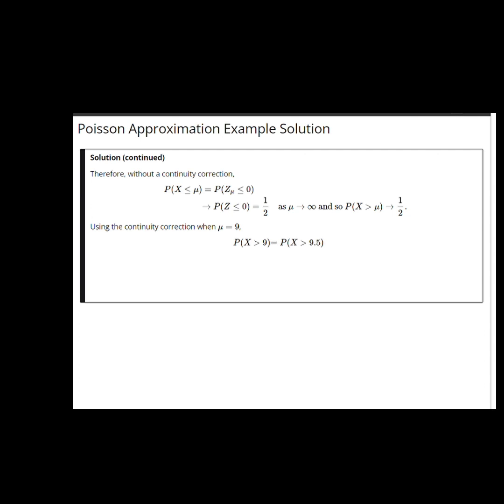The probability x is strictly bigger than 9 is the same as the probability x is greater than 9.5, the endpoint of that particular bar, which is the probability z sub mu is greater than 0.5 divided by 3. 3 is the square root of the variance, 9. Or the probability z is greater than 0.1667, where z is standard normal now, and from a normal table, we end up with 0.4338.